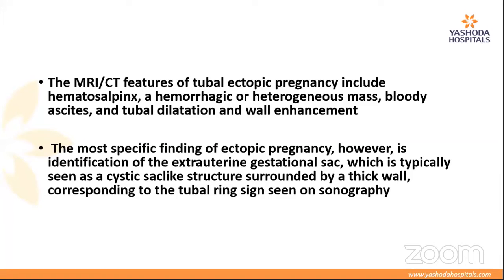Then the features are a hematosalpinx and a hemorrhagic or heterogeneous mass, bloody ascites and tubal dilatation, fallopian tube dilatation with wall enhancement. So the most specific finding of ectopic pregnancy is, however, an identification of an extrauterine gestation sac, which is typically seen as a cystic sac-like structure surrounded by a thick wall, corresponding to the tubal ring sign seen on sonography. Next slide.